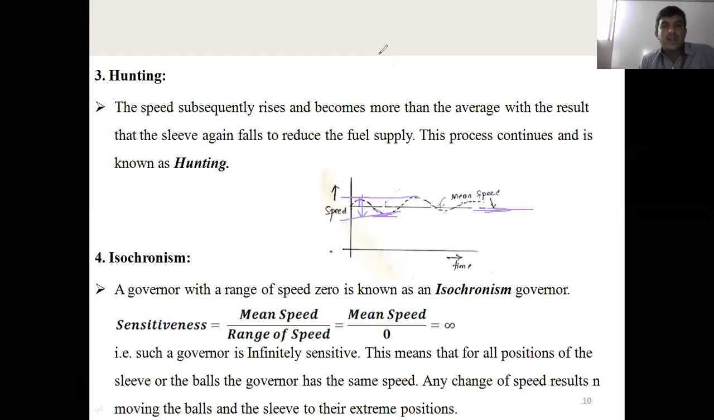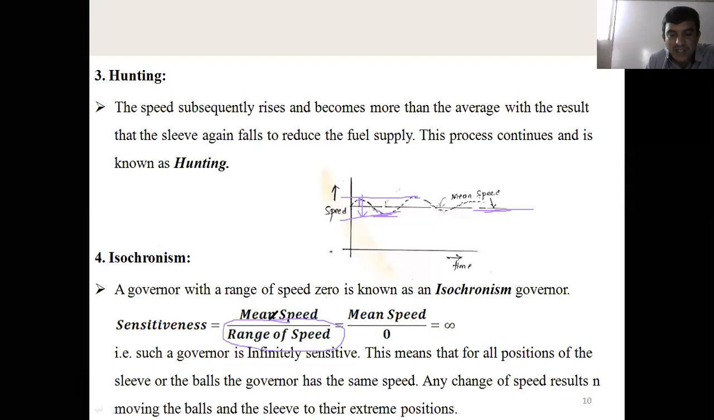Next, another one is isochronism. Already we discussed this isochronism. When the controlling force is equal to the centrifugal force, what type of curve do we get? We will get a straight line. How do you get the straight line? Now, the range of speed is 0.